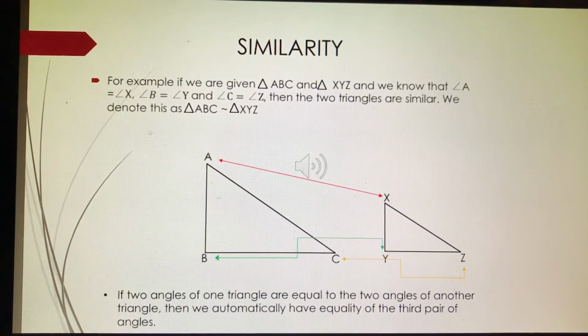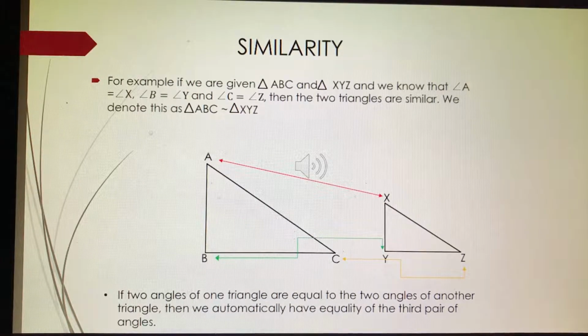For example, if we are given triangle ABC and triangle XYZ, and we know that angle A is equal to angle X, and angle B is equal to angle Y, and angle C is equal to angle Z, then the two triangles are similar. We denote this as triangle ABC is similar to triangle XYZ.